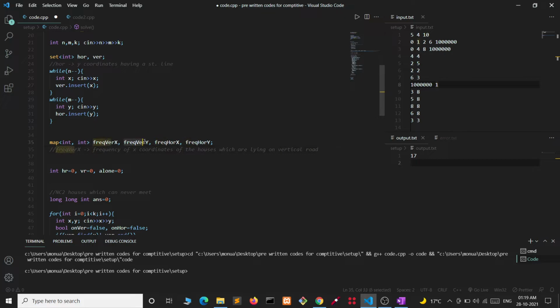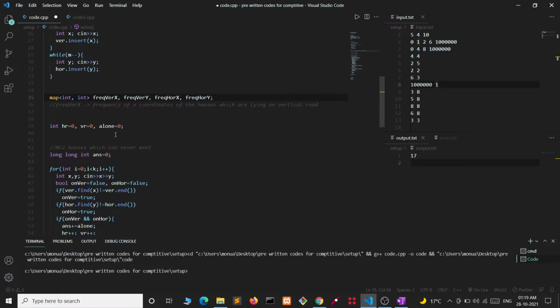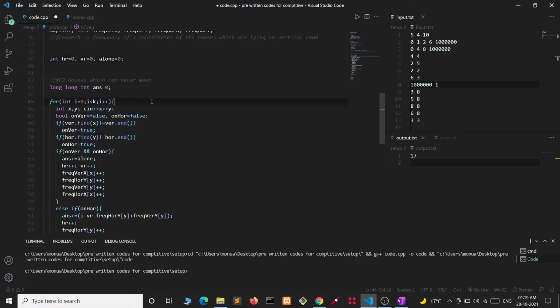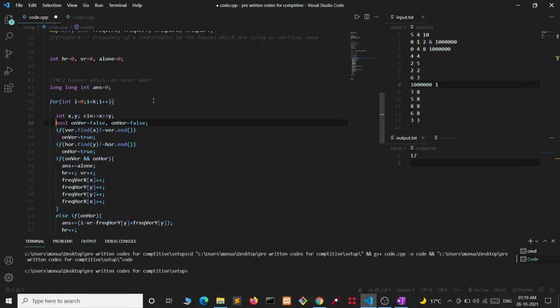Similarly, you can understand what the other two variables are standing for by their names. Now HR is storing the number of houses which are lying on a horizontal road. VR is storing the number of houses which are lying on a vertical road, and alone is storing the number of houses which are not lying on any road. Now we are just taking the input of each house.